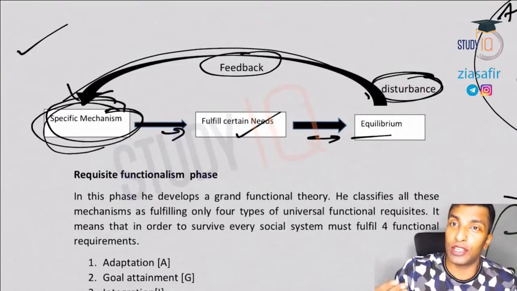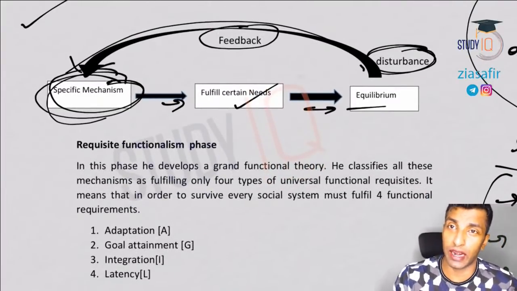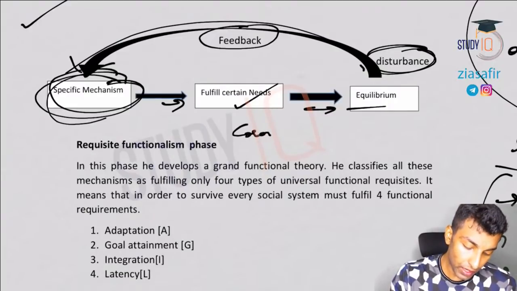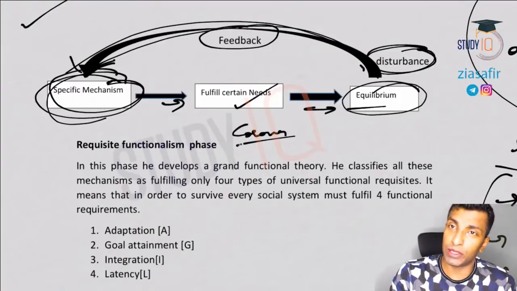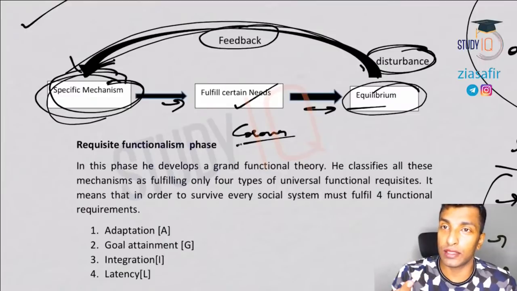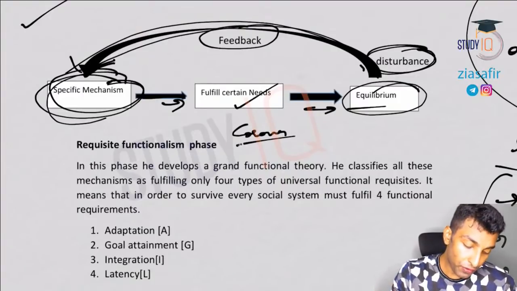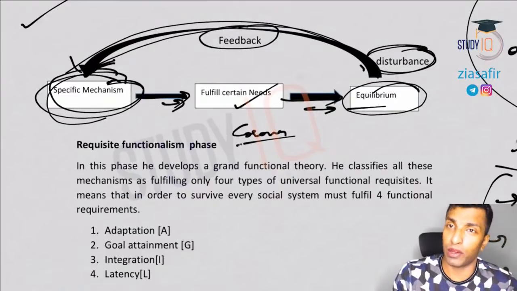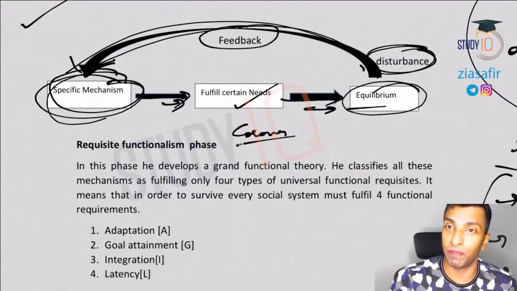Especially when we discuss modern society, every day the change is there. For example, in this situation, earlier you used to go for coaching classes directly, but now because of corona this equilibrium has broken. Now you can't do that. So what happened? The feedback is given when the disturbance was there. Specific mechanisms are acting, like these video classes. I am sitting somewhere in Kerala and delivering the lecture to you from here, and you have access to these activities, right? So that fulfills those needs and brings back the equilibrium. Now you are not facing any problem with respect to your studies. You are getting the better classes, the best classes rather, that you can get. Otherwise you didn't have access to this, but now the society again maintained that equilibrium. So I hope you understood.